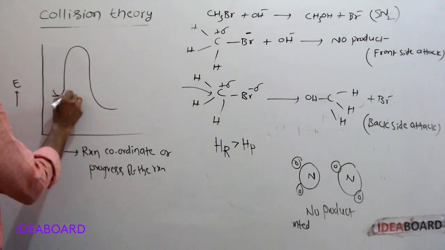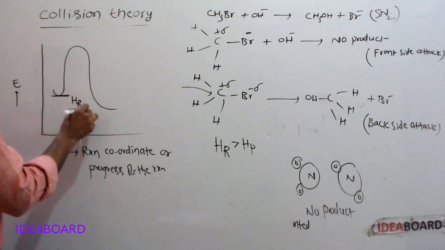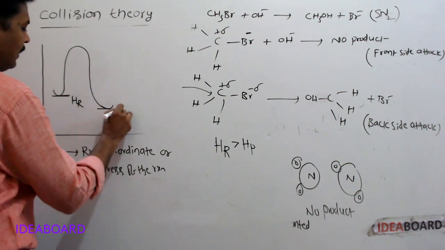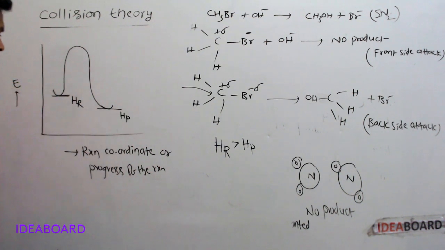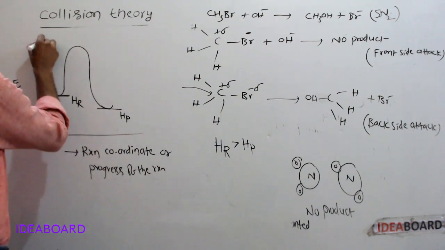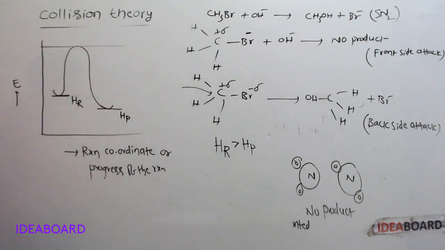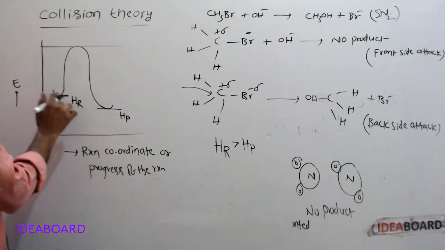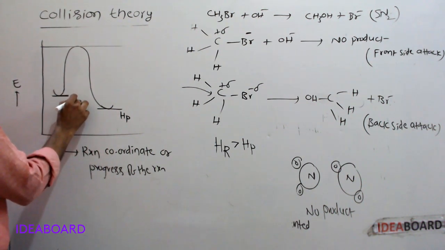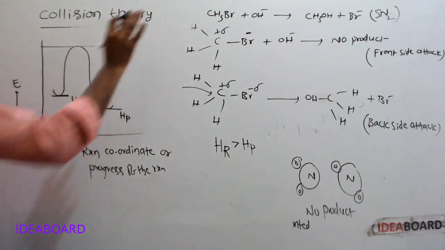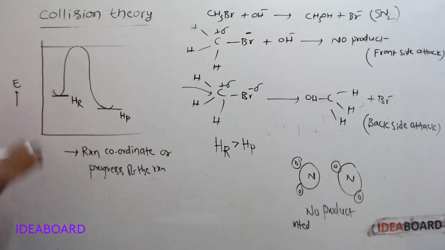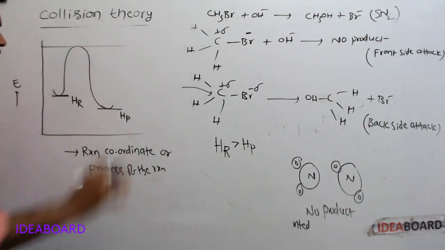See, this is the enthalpy of reactant, and this is the enthalpy of product. To form the product, reacting molecules must cross this energy barrier.